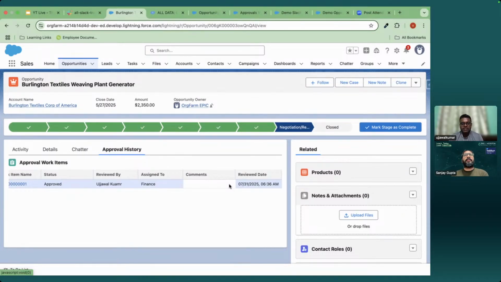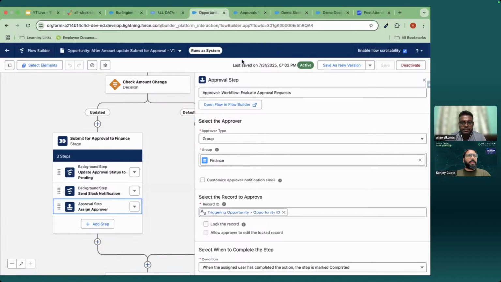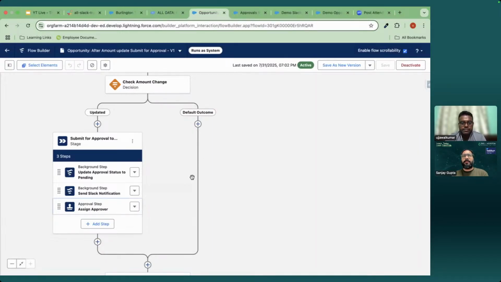Can we open that record triggered approval flow once again? Yes. Just to reiterate, here we also call the autolaunched flow, right? Yeah, two autolaunched flows are required. An autolaunched flow is required if you want to update any record, because we cannot do that here. So we create an autolaunched flow and call it with the help of a background step, and we can achieve our functionality. In the first background step, we are using an autolaunched flow for updating the record status from null to pending. And in the second background step, we are using another autolaunched flow which sends a notification to Slack.